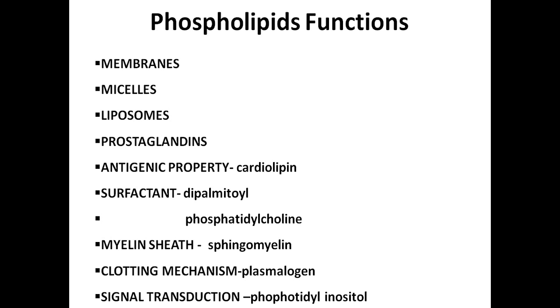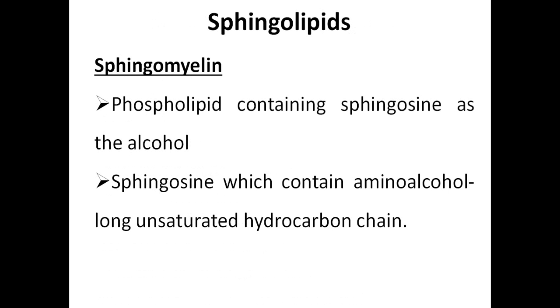Plasmalogens are a type of phospholipids which are helpful in the clotting mechanism. Then phosphatidylinositol is involved in signal transduction by acting as a second messenger. So these are the important functions of the phospholipids.